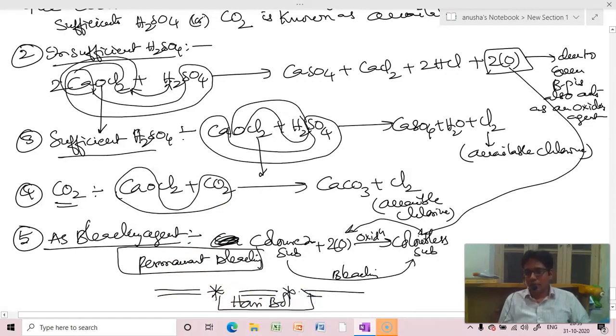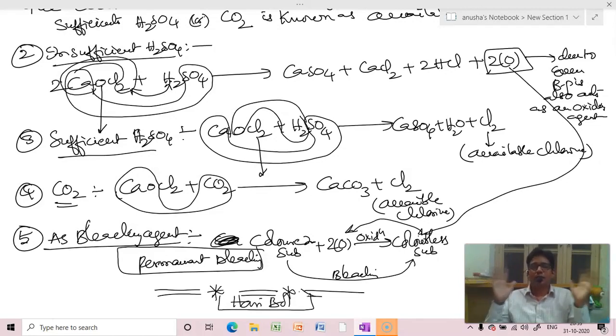After this, I am going to start the 6th A group elements in the next class. In the next advanced class also I am going to take the 6th group because it is the biggest group. The biggest group of inorganic chemistry is the 6th A group elements, so it requires a lot of time. I'll finish half of it in the next advanced class, then I'll get 2 Sundays in organic, so advanced class and Sunday classes. I will finish the 6th A group and 5th A group, and then start the fourth, third, first and second groups. Like this I'll finish the entire inorganic.